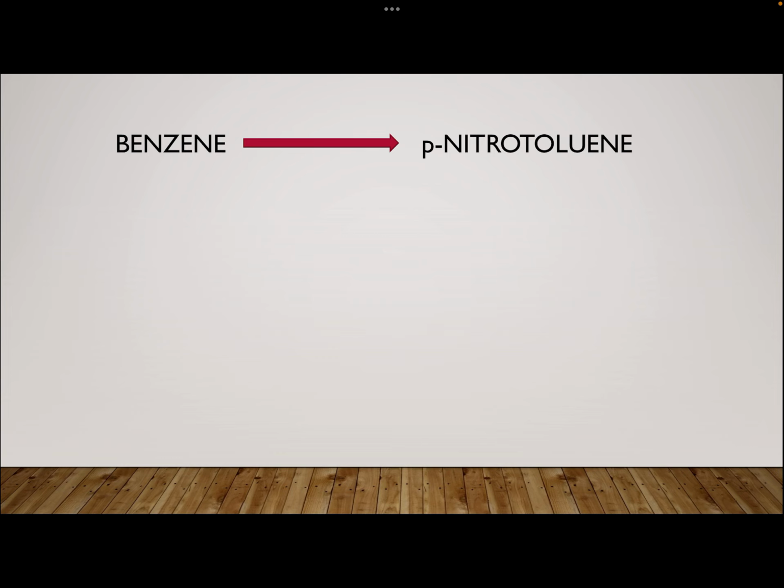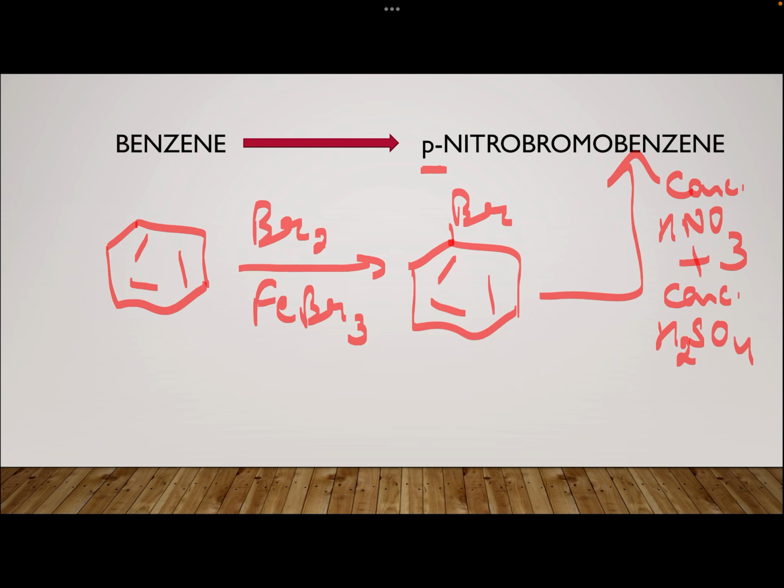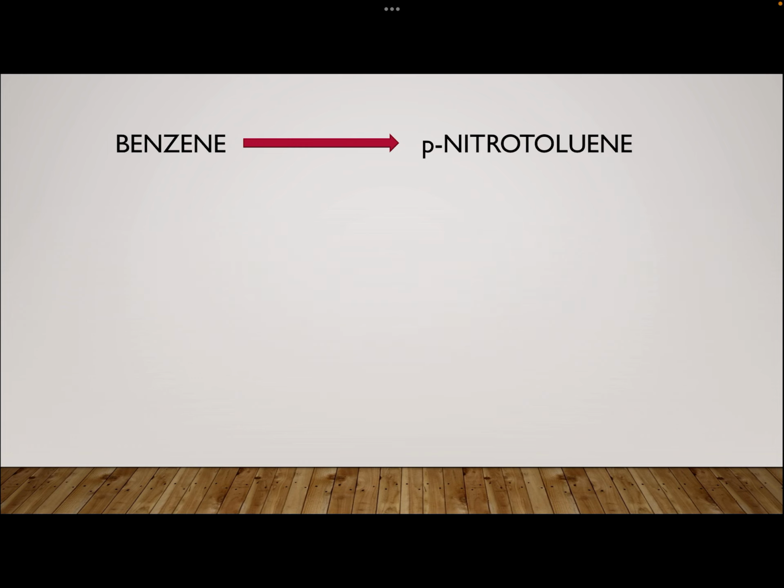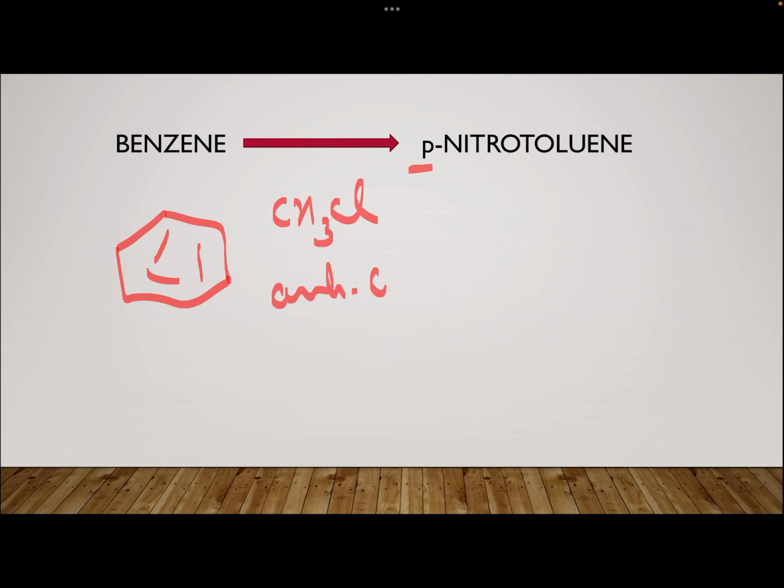This I think we have discussed. Okay, let me just, yeah, it's okay. Even if we do it again, it will give us practice only, so doesn't matter. Benzene to para-nitrotoluene. So para, I will not bring nitro first, I will bring toluene. I will bring CH3Cl, anhydrous AlCl3.